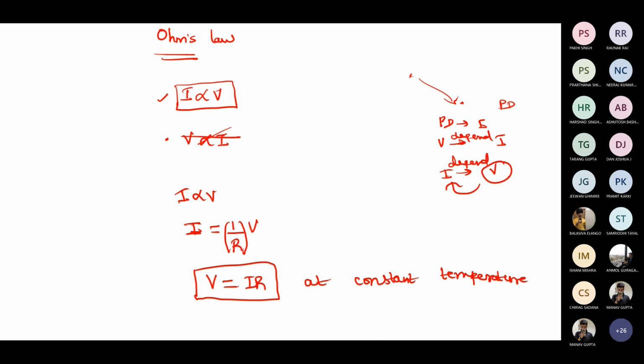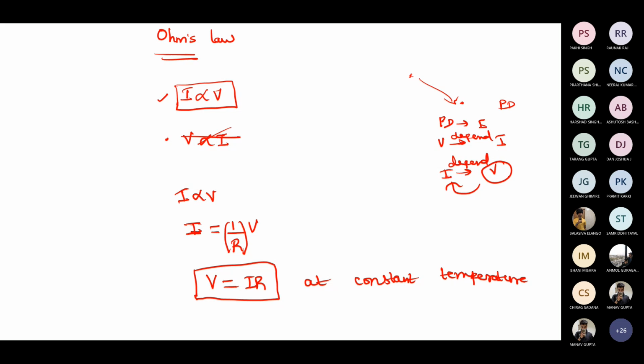Some people are very hardy; even if there is any leakage current, it will not affect them, because temperature variation is very important. Based on the temperature, resistance is varying. So if the resistance is varying, then V is equal to IR will not hold good. We assume V is equal to IR holds good only at constant temperature. If the temperature is varying, automatically resistance will be changing. That's what we say.